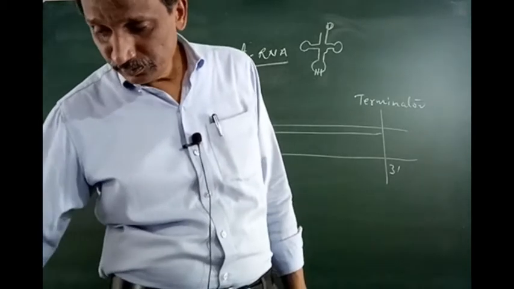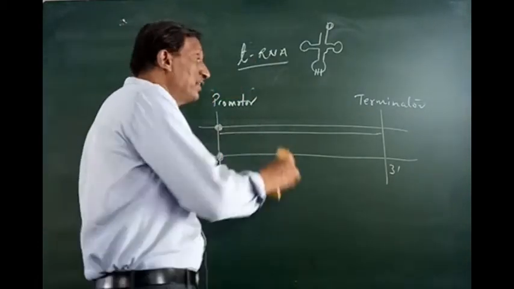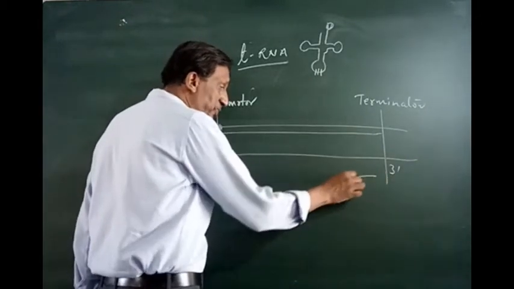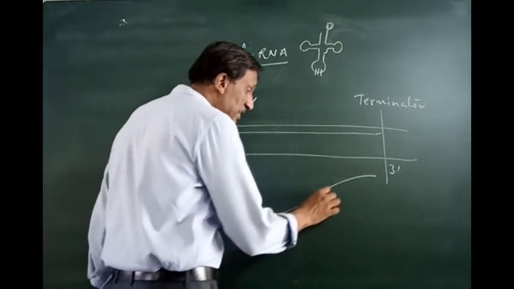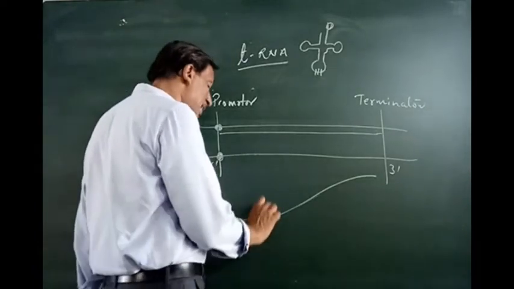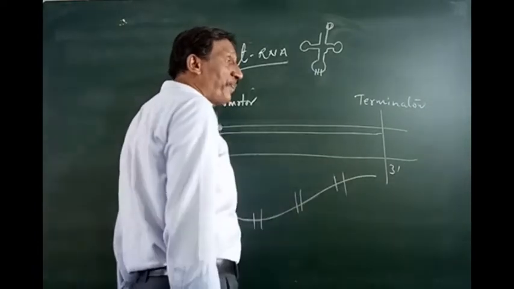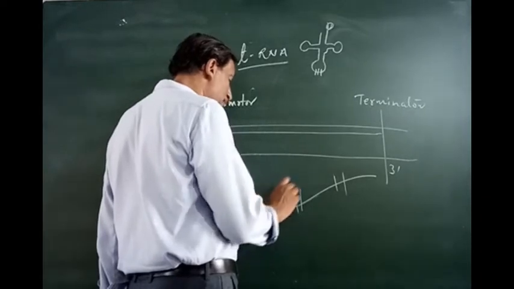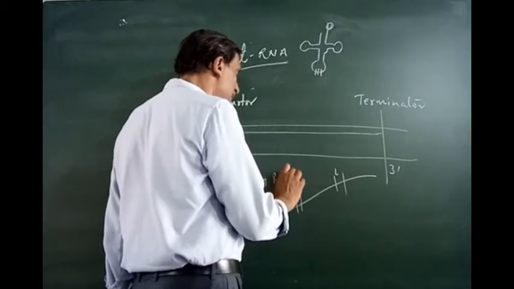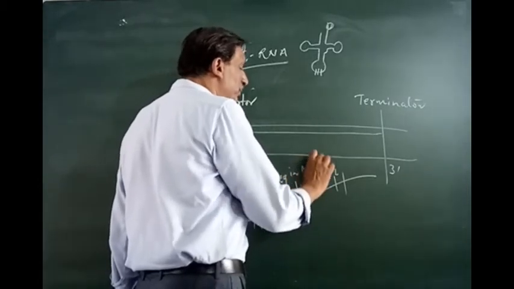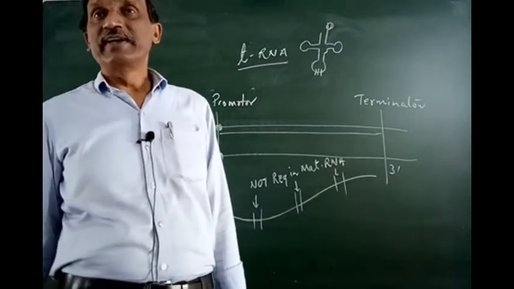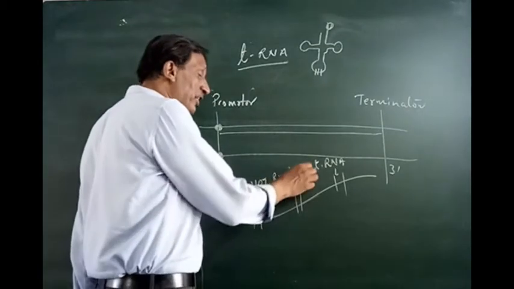Exons. When the transcription is done, say for example, this is the transcription unit, and this is the transcribed messenger RNA. Now the messenger RNA will not have all the useful segments. There may be some unwanted segments found in between. These are those segments which need not be coded. They are not required in mature RNA. These codons are not required. So these are called introns.